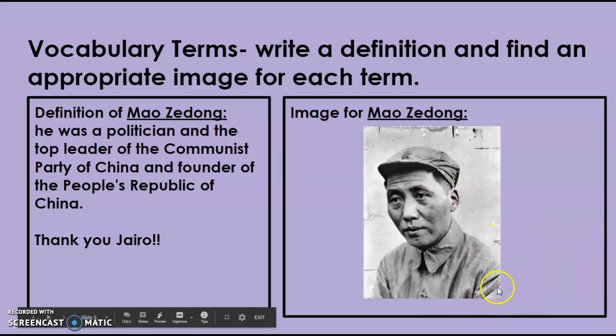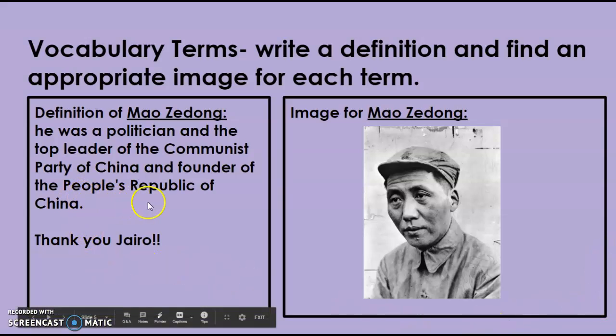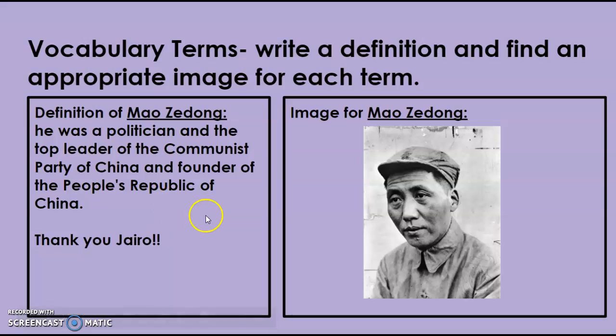He's much younger in this picture than in some of the pictures we see later on. And your definition was really nice. He was a politician and the top leader of the Communist Party of China and founder of the People's Republic of China. So I really appreciate that you added, especially this last part here, the People's Republic of China. That makes it sound like China belongs to the people. But we find out that Mao Zedong was a communist totalitarian leader, and the people pretty much had to do what Mao Zedong told them to do. So thank you so much, Jairo, for that answer.